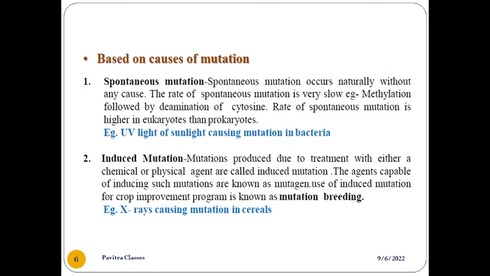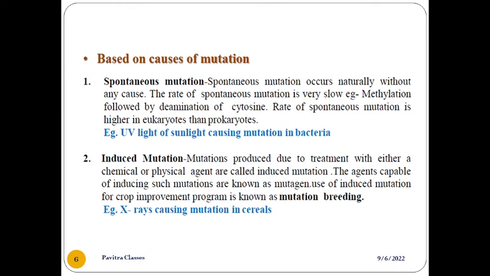The agents capable of inducing such mutations are known as mutagens. The use of induced mutation in crop improvement programs is known as mutation breeding. Whenever a crop in the agriculture field is improved by conducting mutation with a physical or chemical agent, that is called mutation breeding. X-rays are used to induce mutation in cereal crops. These are some of the examples.